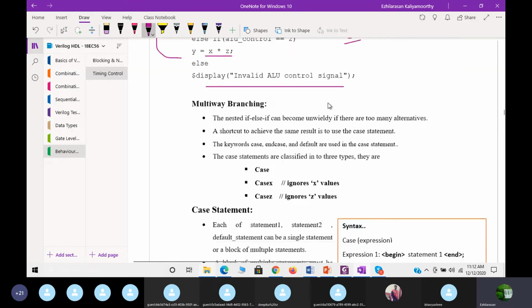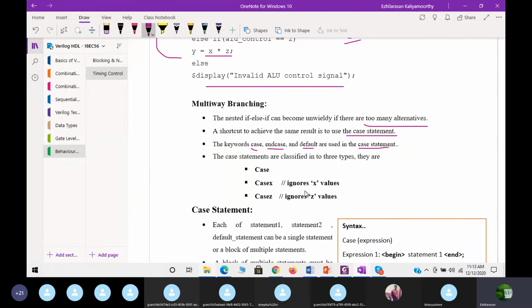What about multi-way branching? A nested if else if can become unwieldy if there are too many alternatives, so it's a shortcut to achieve the same result. Use the case statement. The keywords are case, endcase, and default, used in the case statement.